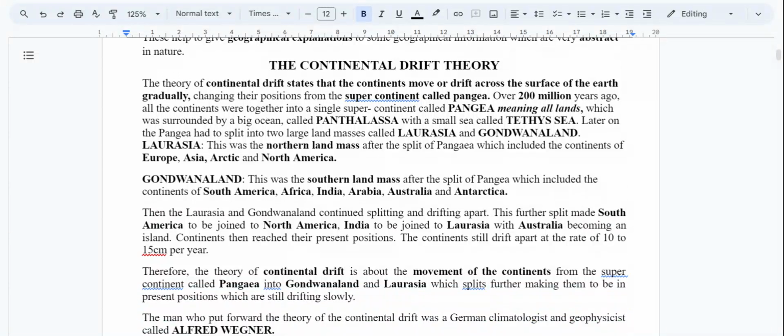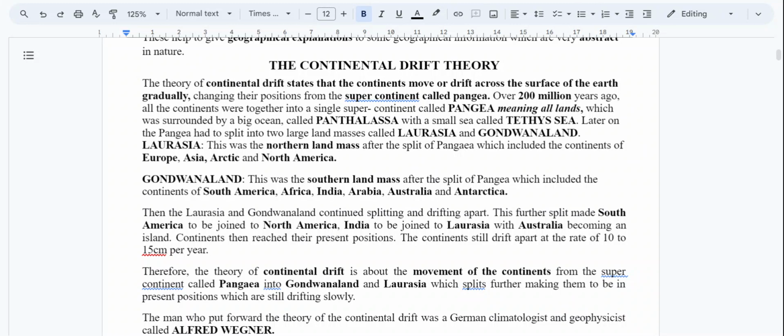Which is the continental drift theory. Now, on continental drift theory, we have to understand what the theory states. So, the theory states that continents move or drift across the surface of the earth gradually. It says at first the earth was one supercontinent known as Pangaea, and Pangaea means all lands.